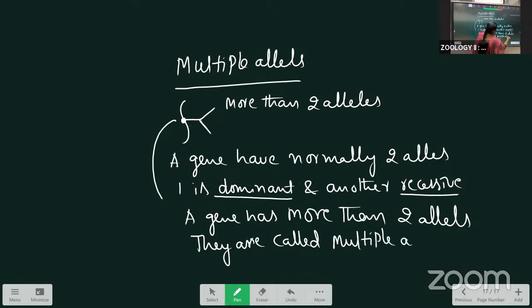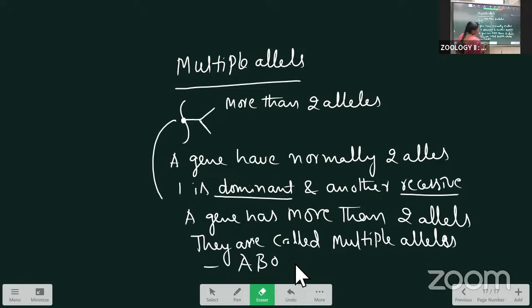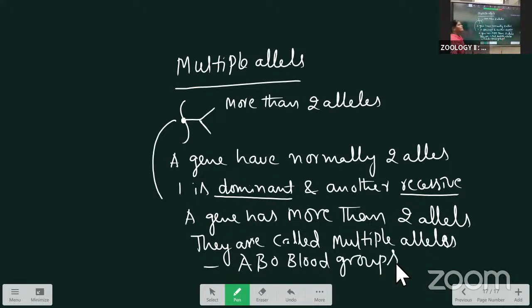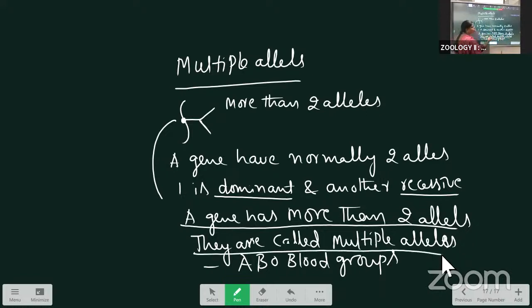The best example of multiple alleles in human beings is the ABO blood group. ABO blood groups are a good example of multiple alleles. What are multiple alleles? A gene has more than 2 alleles, they are called multiple alleles. The example is ABO blood groups. This definition is important.